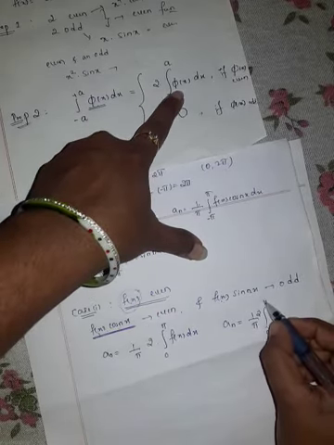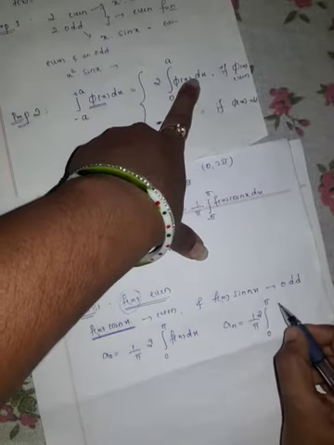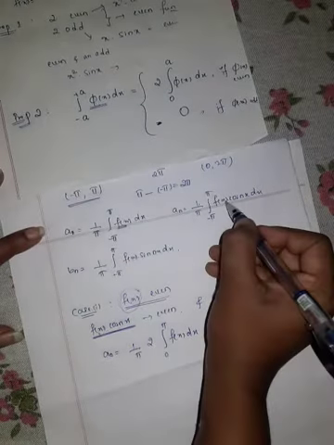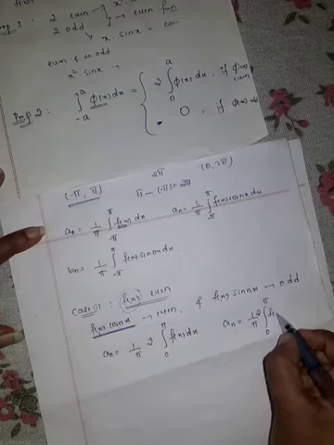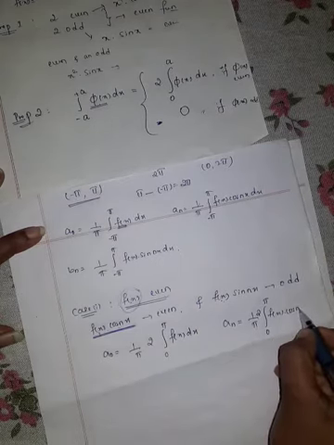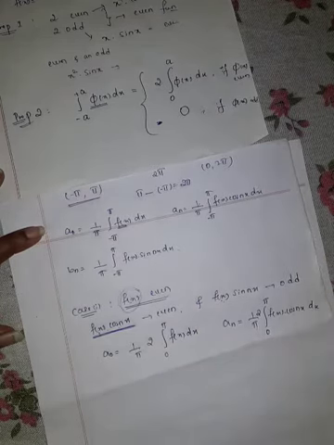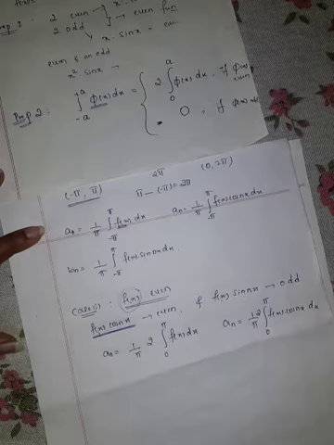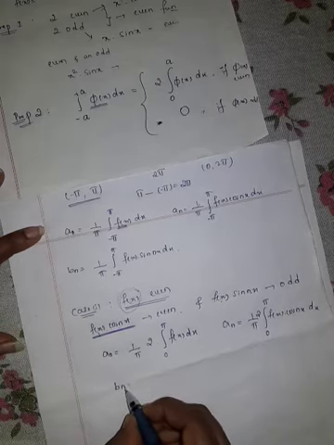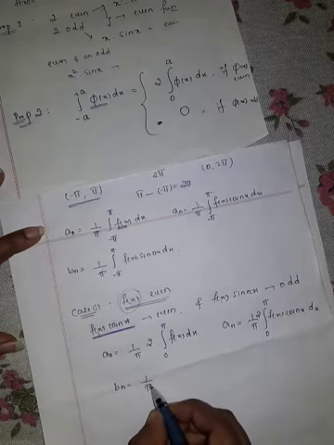A naught is nothing but 1 by pi integration of phi of x dx. Our phi of x is what here? f of x into cos nx dx. This is our an. Bn is 1 by pi integration.